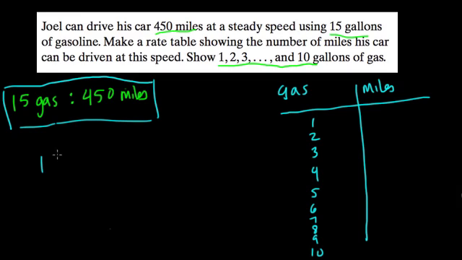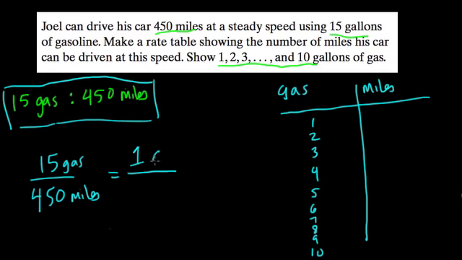We want to know, and this is where a proportion will become useful, right? 15 gallons of gas for 450 miles. Well, we want to know if you're using another amount of gas, how many miles will you go? So let's say you have 1 gallon of gas. Well, we want to know how many miles will you go. So here I'm solving for this missing variable, and I can notice some different patterns, I guess.